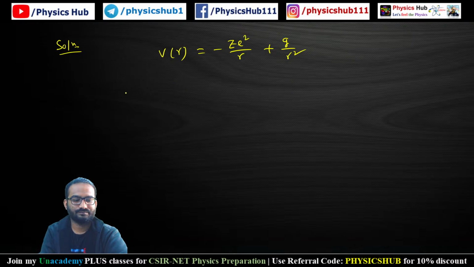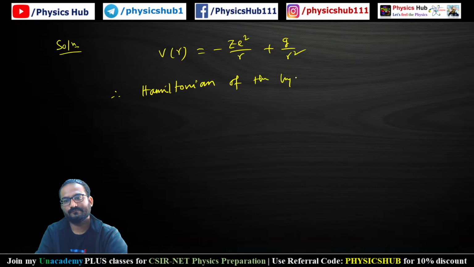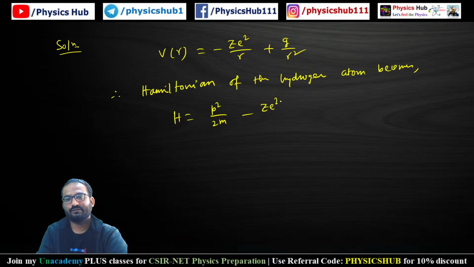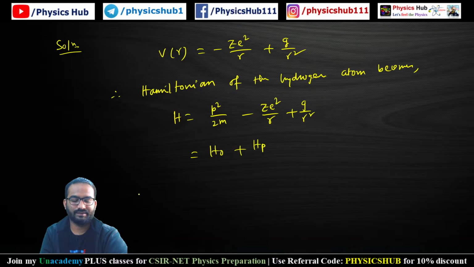So the Hamiltonian of the hydrogen atom becomes H equals P square by 2m, the kinetic energy, minus ZE square by R plus G by R square. So we can consider the initial term as H naught, the unperturbed part, plus this is a kind of perturbation.